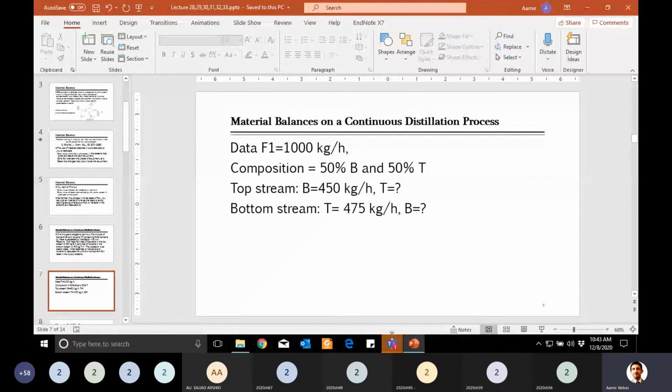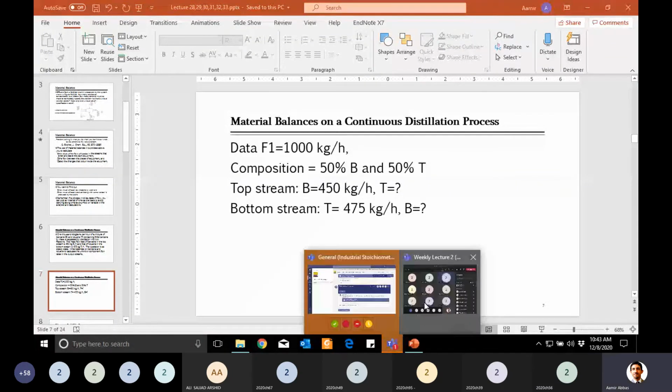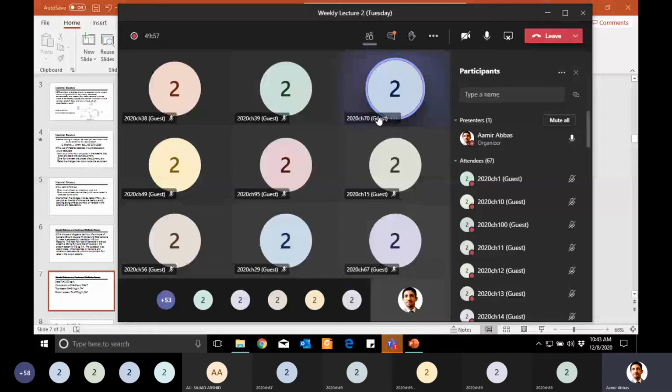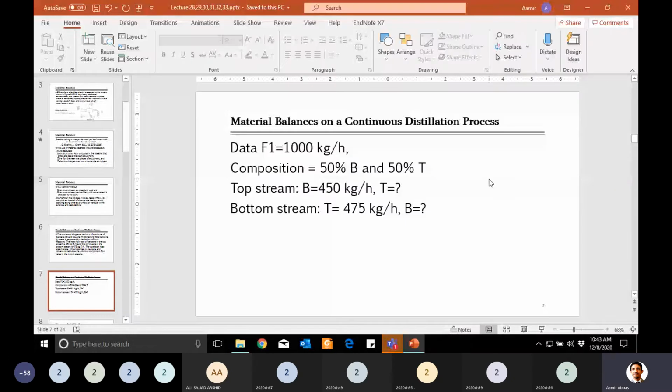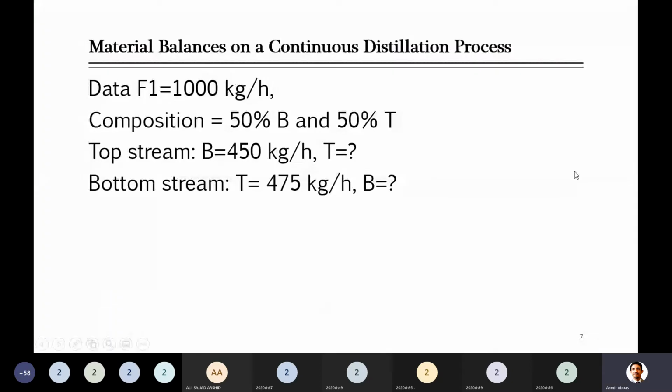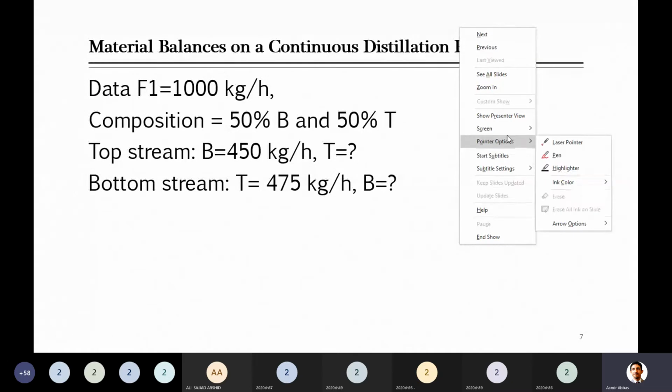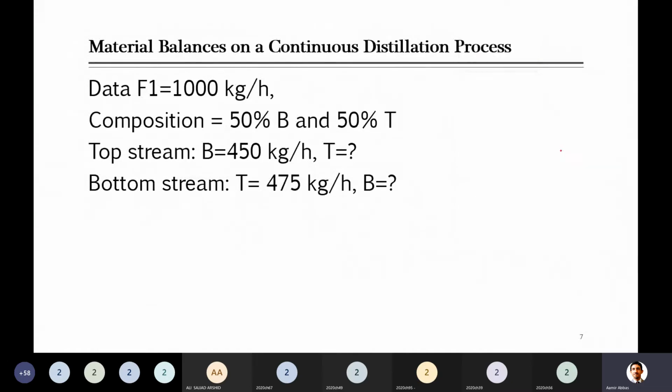Yes, you have to draw the diagram, so please draw the diagram in your notebook, and mention input stream and output streams on that, and all unknown and known on the diagram.